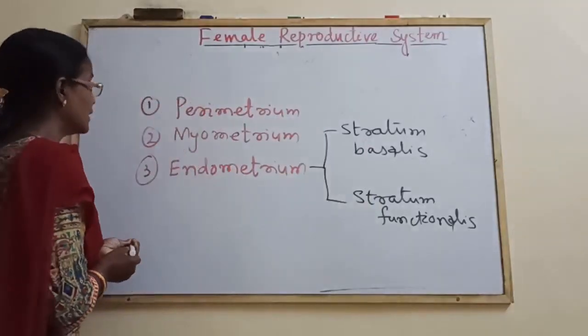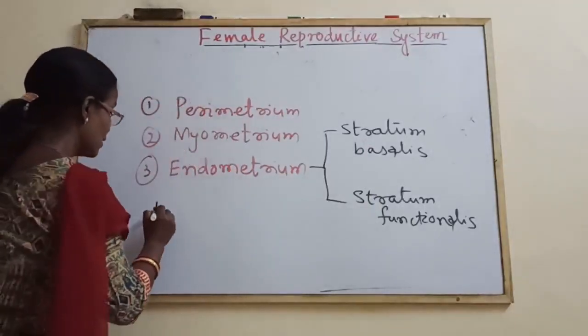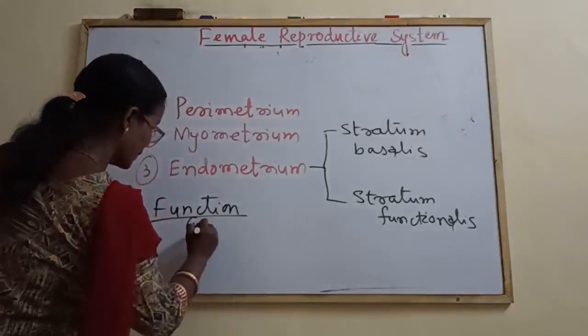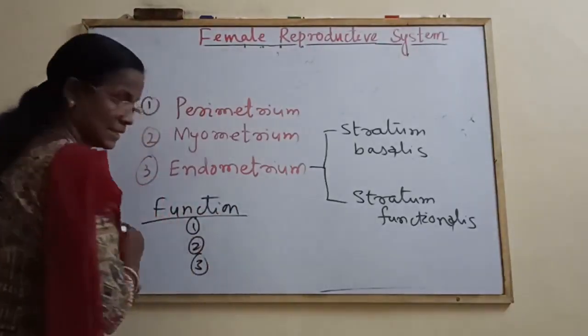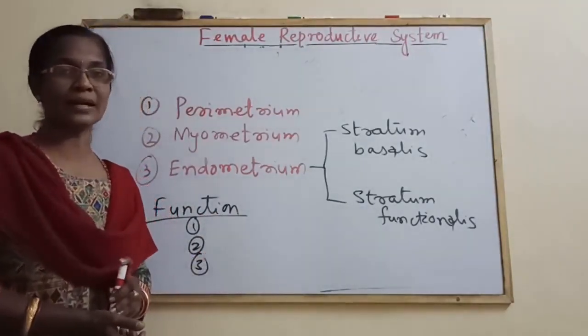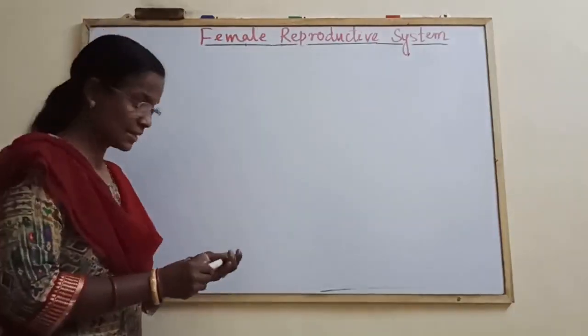Next you have to write the function. Just as we wrote the function for the oviduct, make separate points 1, 2, 3 like this. After the uterus, come to the next part, the vagina.